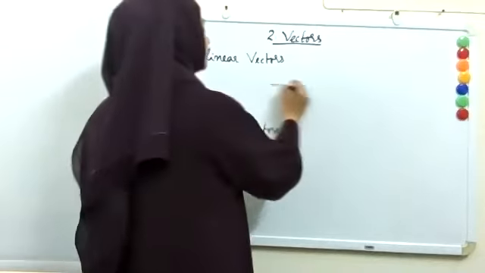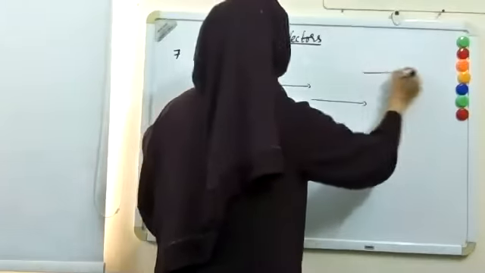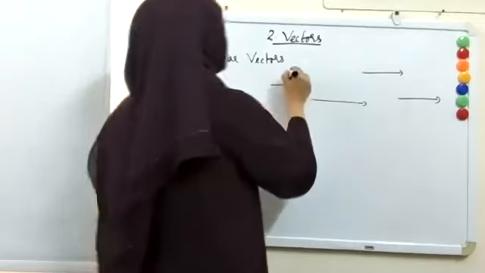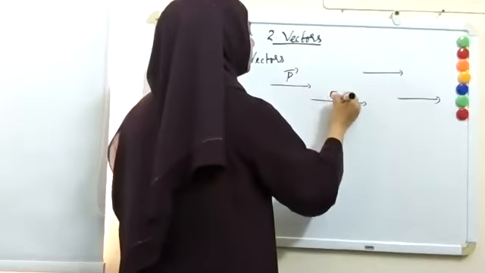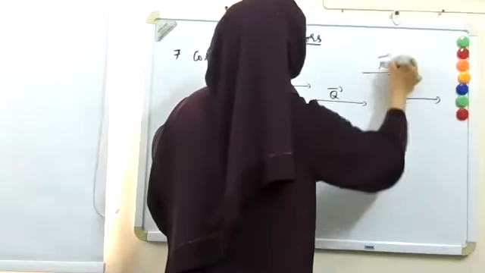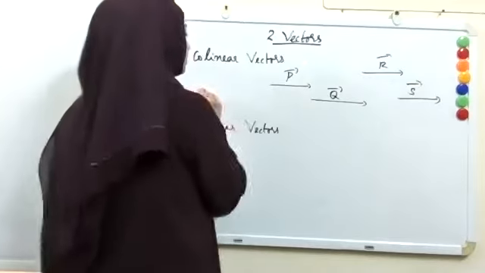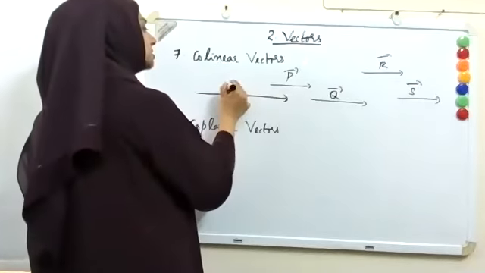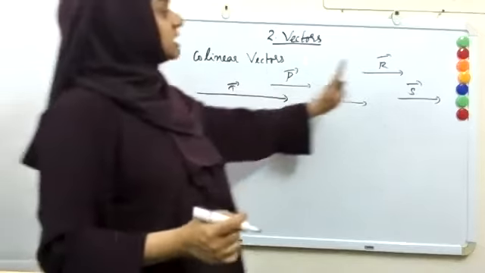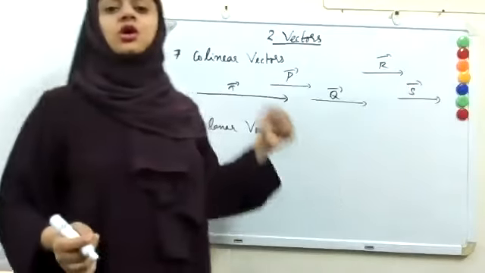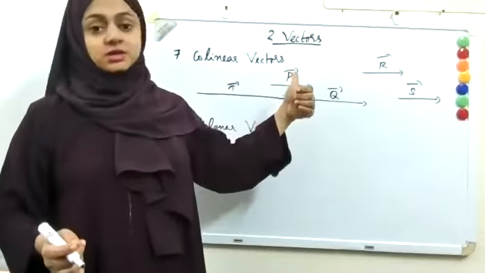So collinear vectors: if you have a lot of vectors like this, vector P, vector Q, vector R, vector S, or vector T, all of them are in the same direction. You call them collinear vectors.